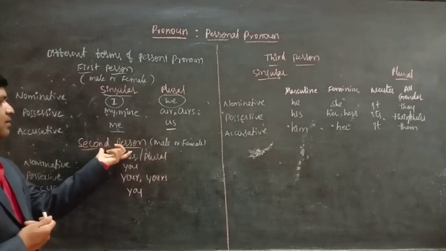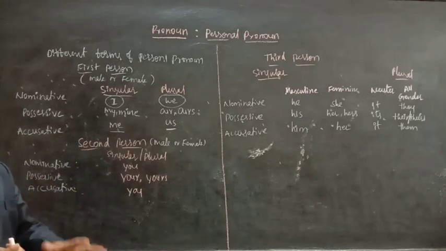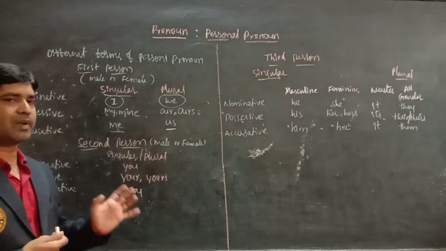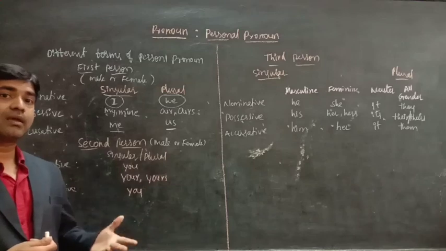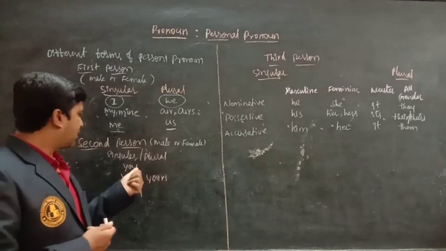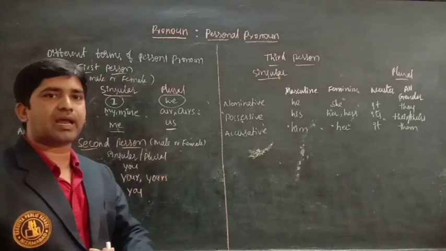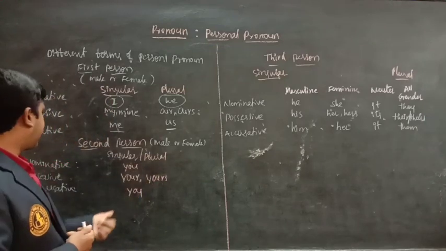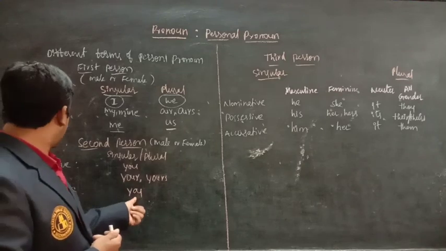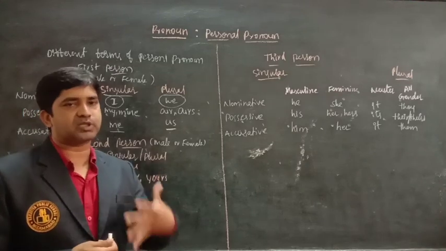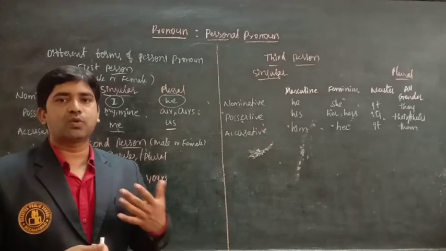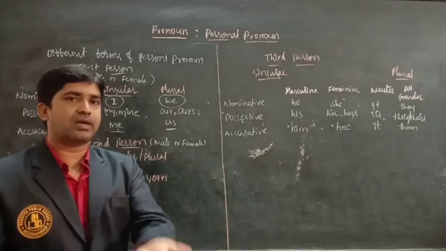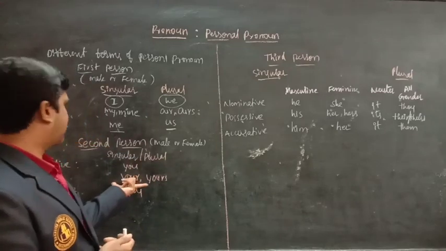Now the second person. The second person is also used for male or female, masculine or feminine gender. Here you is used for both singular and plural. In the nominative it is you and in the accusative also you. When we speak about possessive, we say your or yours. This book is your or yours. We use these in possessive.